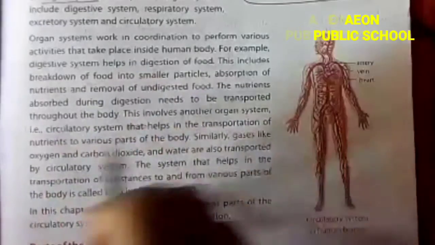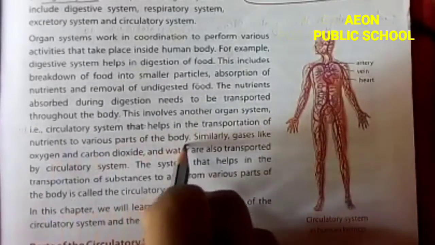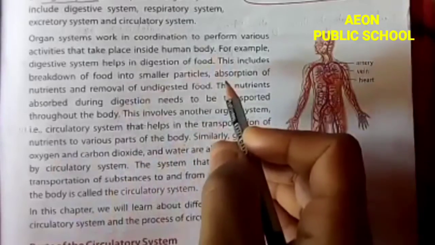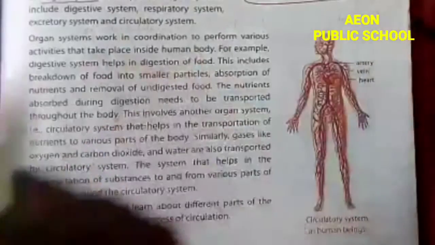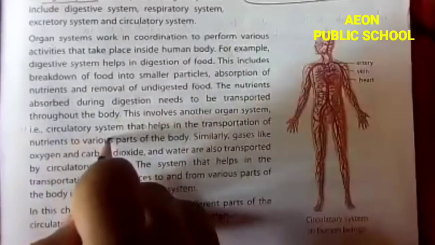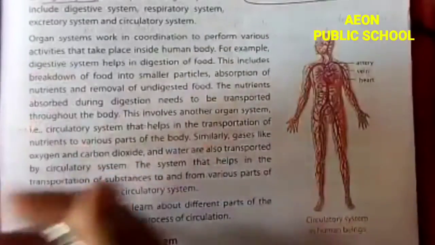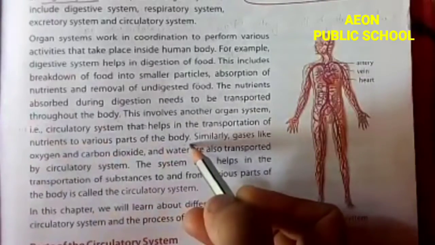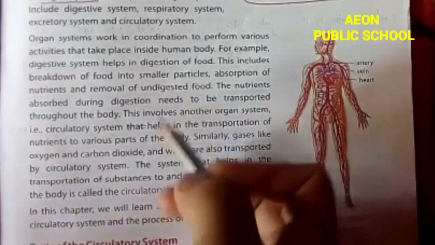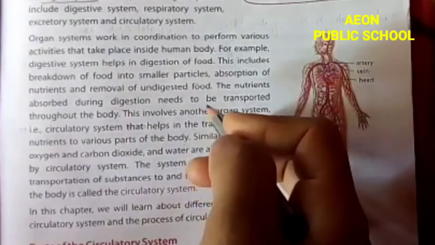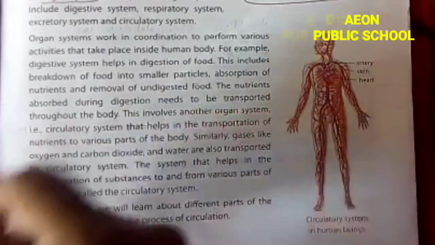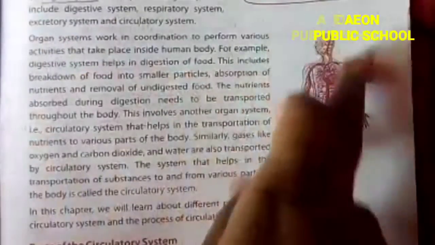It helps in the transportation of nutrients to various parts of the body. The digestive system absorbs nutrients from the food, but the circulatory system passes the nutrients to various parts of the body. So it has a link.